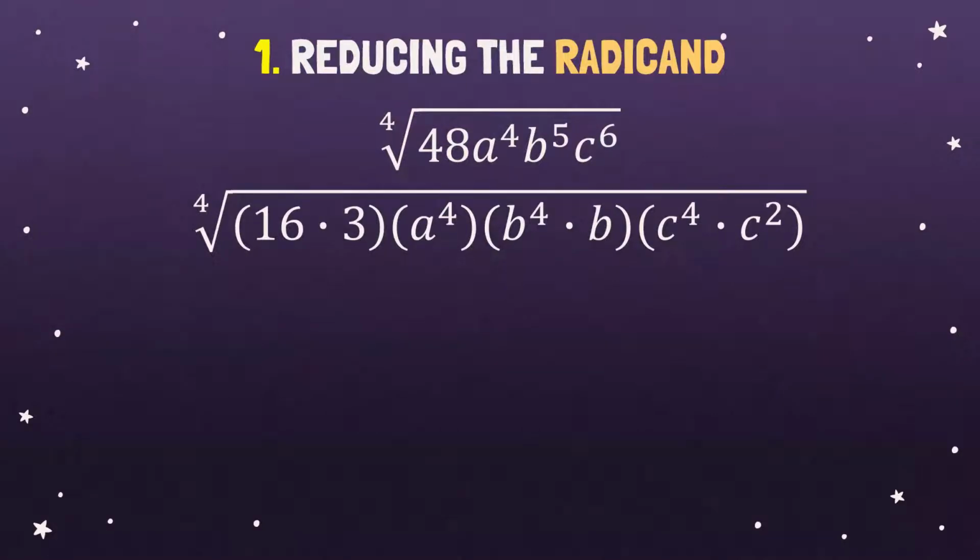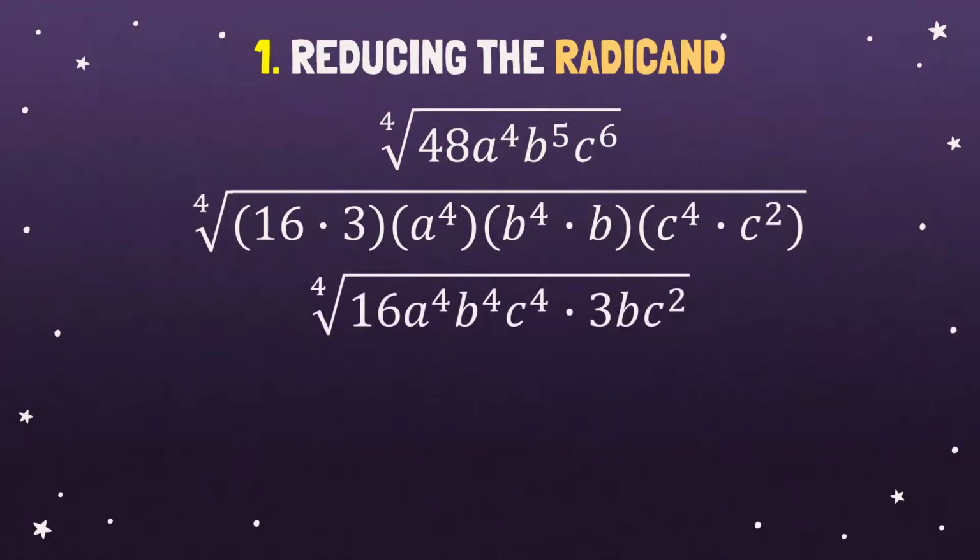Now, let's regroup them. So, group them according to the perfect fourth power. So we get 16, a raised to 4, b raised to 4, and c raised to 4, because these are our perfect fourth powers. And then the second group will be the expressions that are not perfect fourth powers, such as 3, b, and c squared.